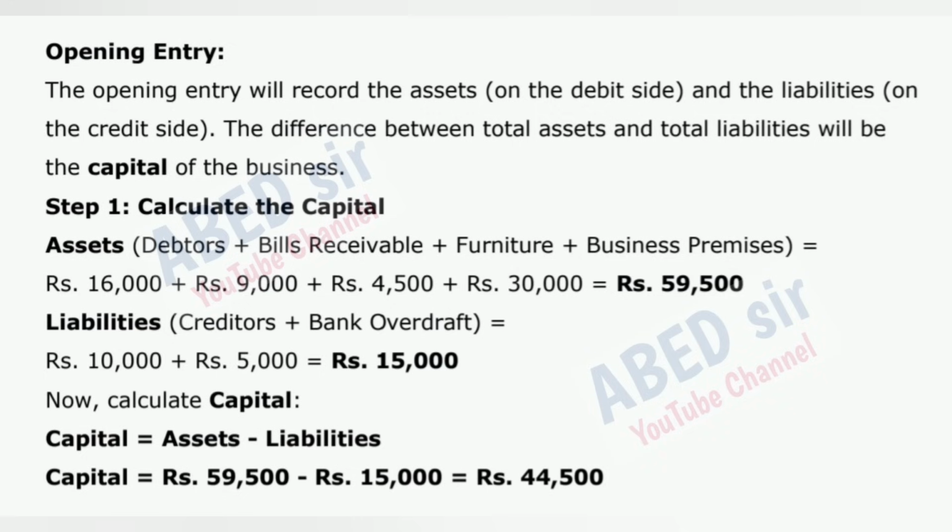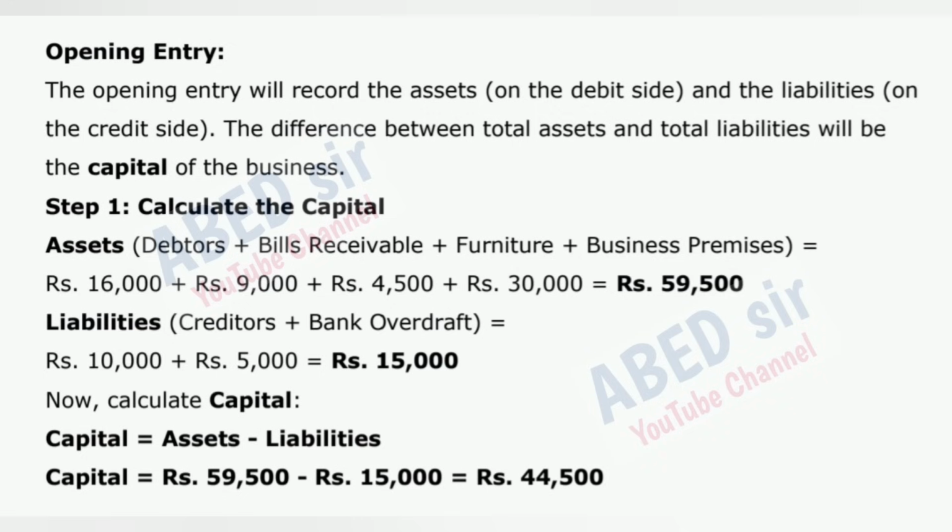Step 1. Calculate the capital. Assets, debtors plus bills receivable plus furniture plus business premises is equal to 16,000 rupees plus 9,000 rupees plus 4,500 rupees plus 30,000 rupees is equal to 59,500 rupees. Liabilities, creditors plus bank overdraft is equal to 10,000 rupees plus 5,000 rupees is equal to 15,000 rupees.